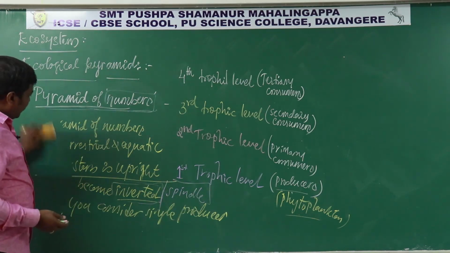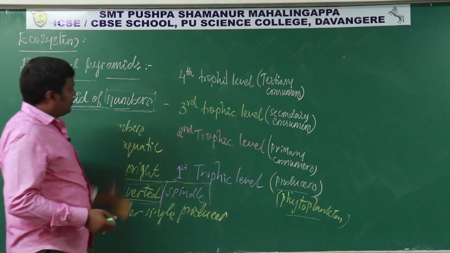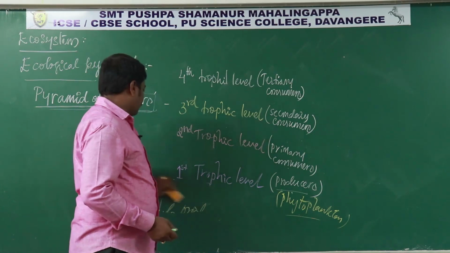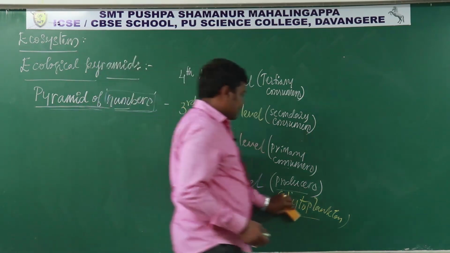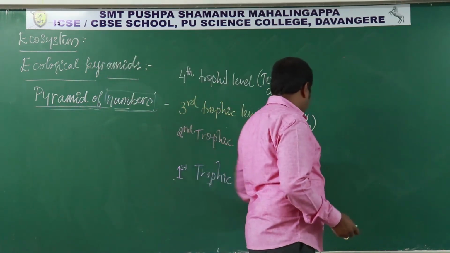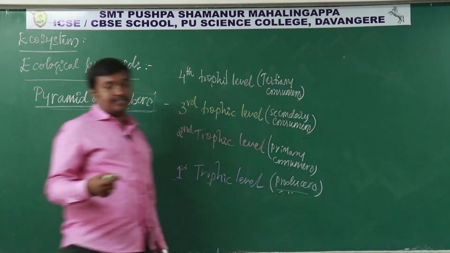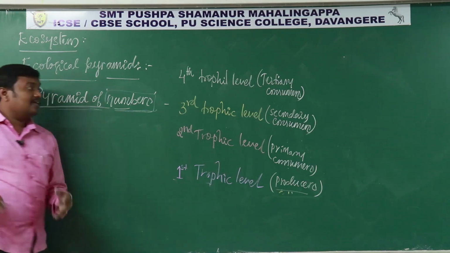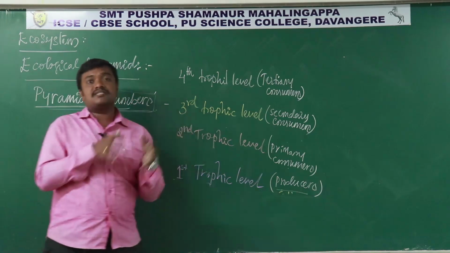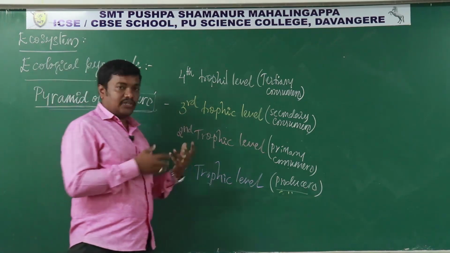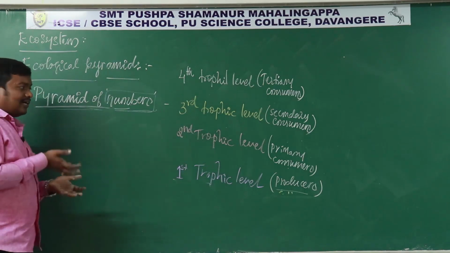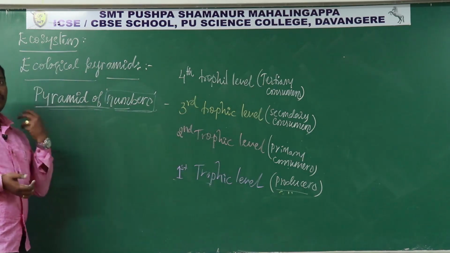Apart from that, the second kind of pyramid we can construct is the pyramid of biomass. So what is biomass? It is the dry weight. It is the amount of biomass accumulated per unit area in a given time. It's called productivity. We discussed that. During that productivity only, biomass is accumulated. So biomass is due to increase in the cell number, and with metabolism the organism's weight increases, and that becomes the biomass.